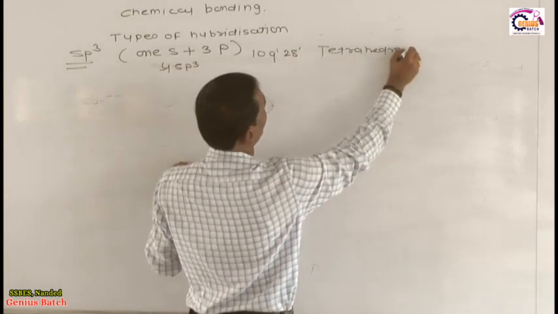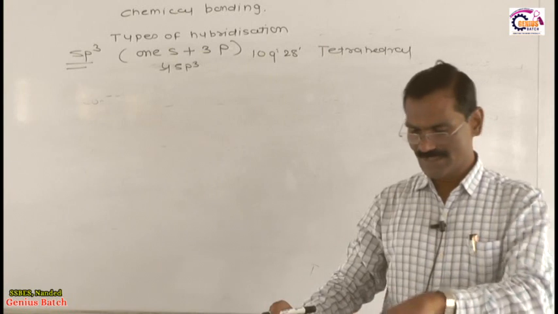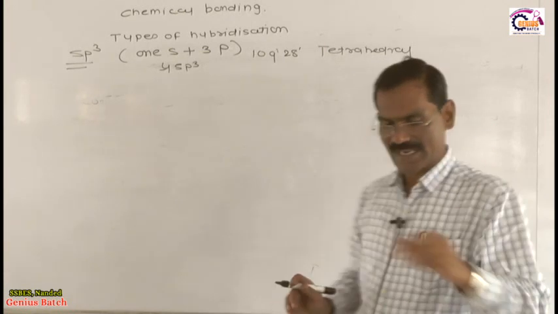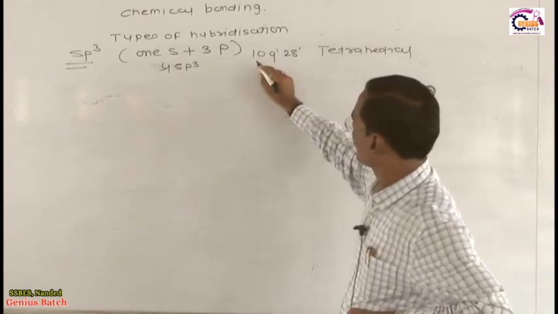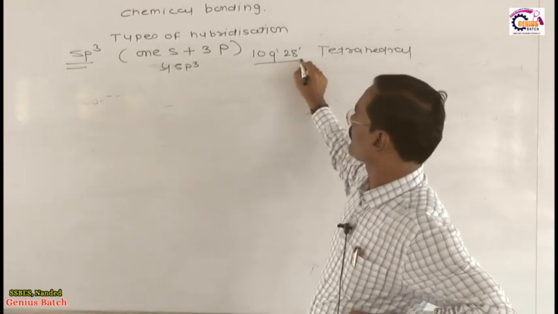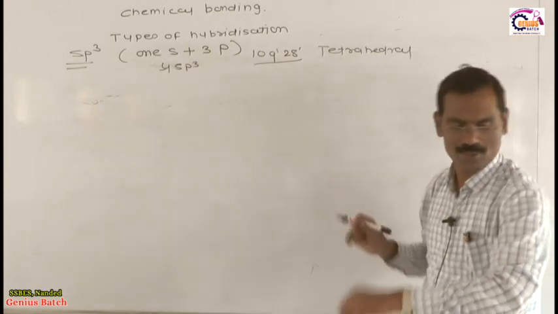Listen very carefully, tetrahedral geometry is only possible if the bond angle is 109 degree 28 minute. If the bond angle is less, this geometrical shape is not possible.